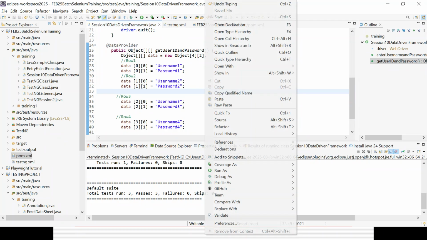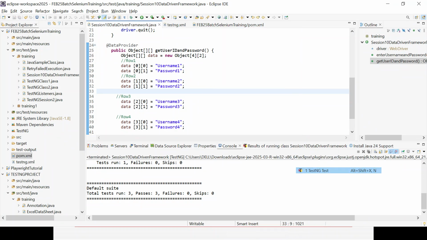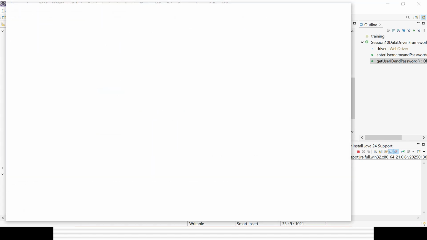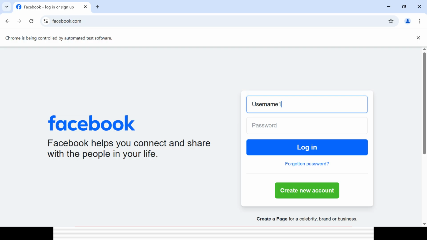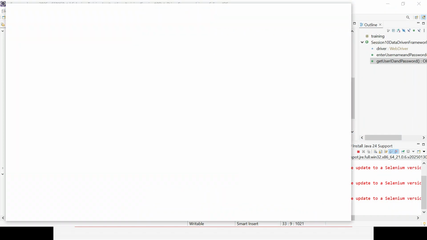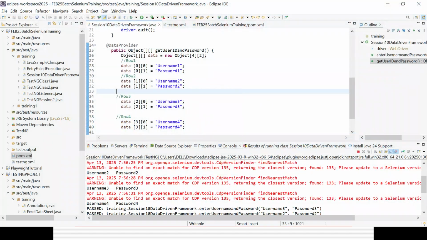So that is sometimes a complication. You need to add so many things. And your code and also data are kept in the same single file. That I do not want. So that is the problem that is happening. So that is data driven testing also. But still I want to do the data driven testing from an external source. I want to place the data there. So how is it possible? How can I automate it?